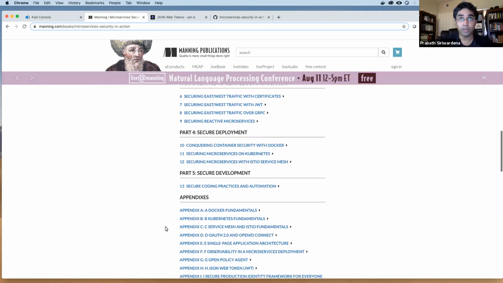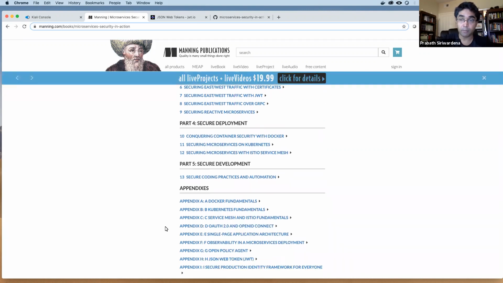Then secure deployment. So we have 3 chapters under part 4. There we talk about how you can secure a Docker container which hosts your microservice, and then how you can securely deploy your microservice in Kubernetes, and then how you can secure your microservices' east-west traffic using Istio Service Mesh. Finally, in part 5, secure development. There we cover the best practices in building secure code and test them using static code analysis and dynamic testing, and how you can automate those.